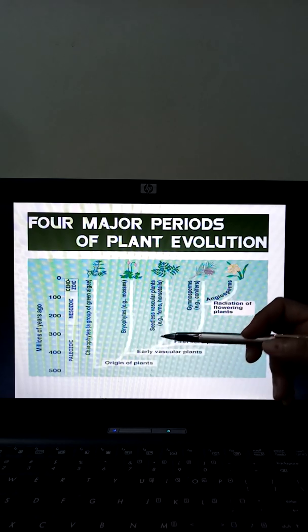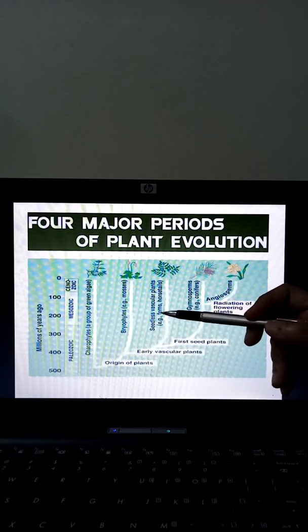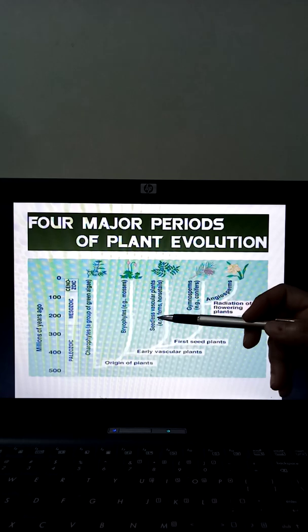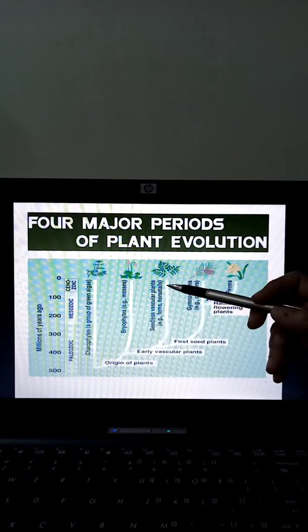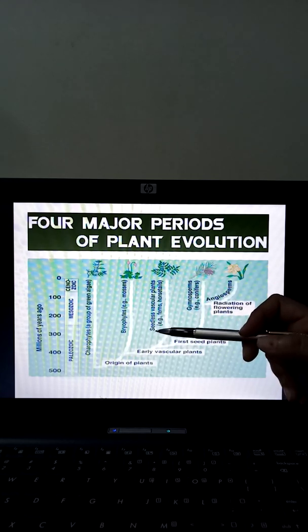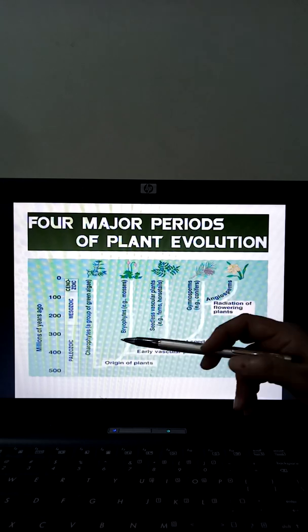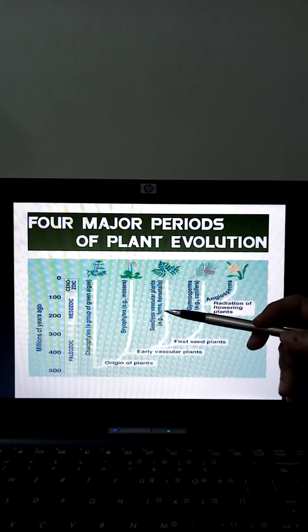From the bryophytes originated the pteridophytes. These pteridophytes are seedless vascular plants. They have a primitive vascular system of xylem and phloem, but pteridophytes do not form fruits and do not form seeds. So they are seedless vascular plants. It is thought that the pteridophytes originated from the bryophytes.